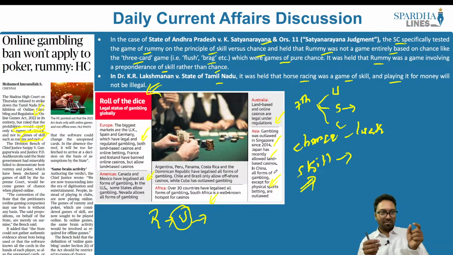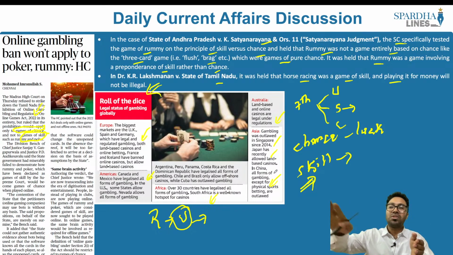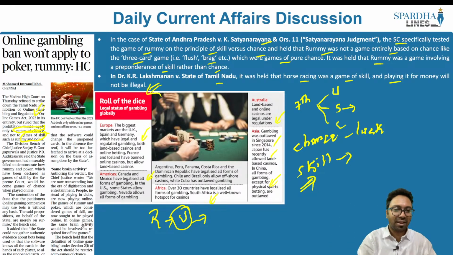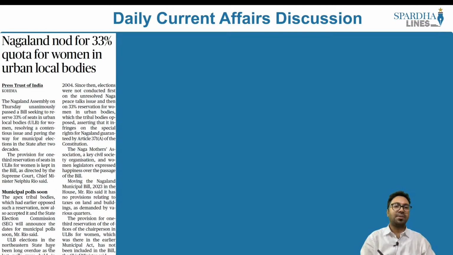So remember, gambling happens to be a part of the State List. We did look at what is game of chance and game of skill. We did look at the judgments. We did look at the pros and the cons, and what we also looked at is how it is applicable in a couple of other countries as well. It is this that we have to understand with respect to this article. Now let's look into the next article.